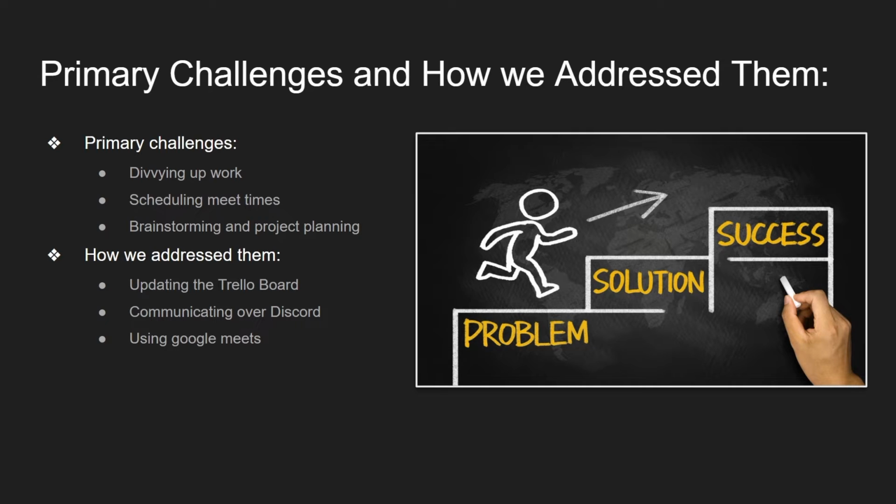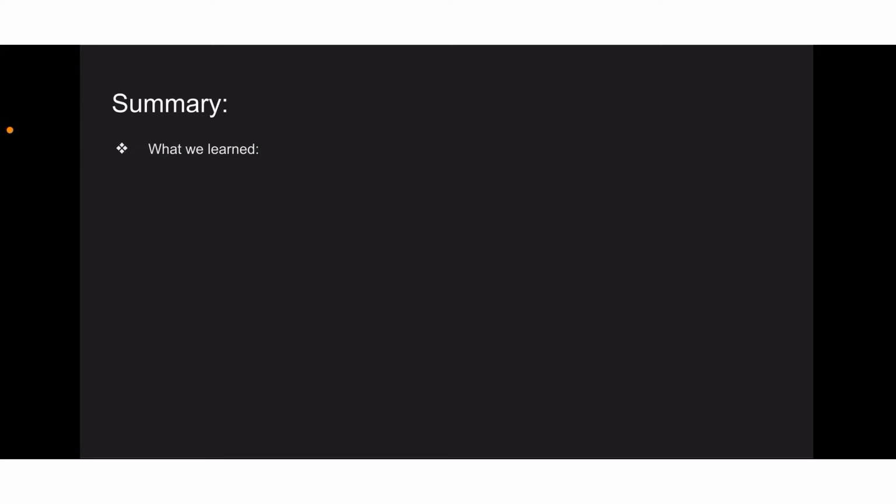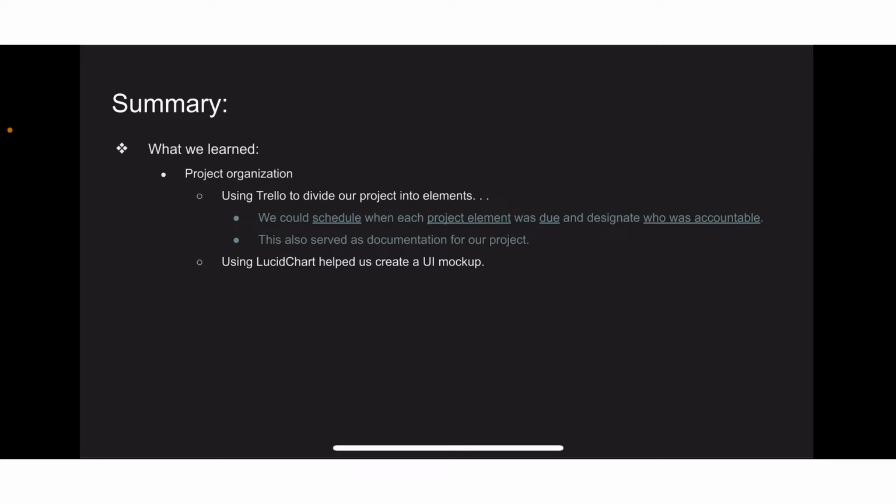Even though we struggled through each of these challenges and many more, we were able to properly address them. In completing our project, our team learned quite a few skills that helped us organize our general work output. The first of which was Trello, which allowed us to divide our project into elements and make sure everyone was accountable for something and everything was done on time.